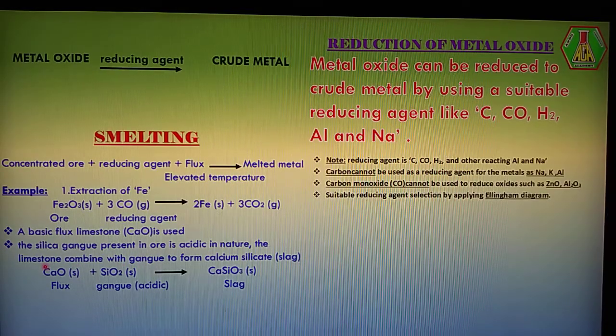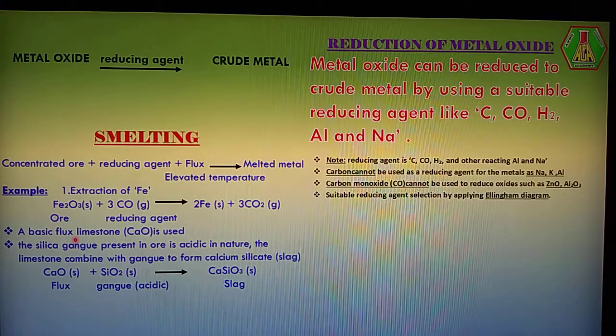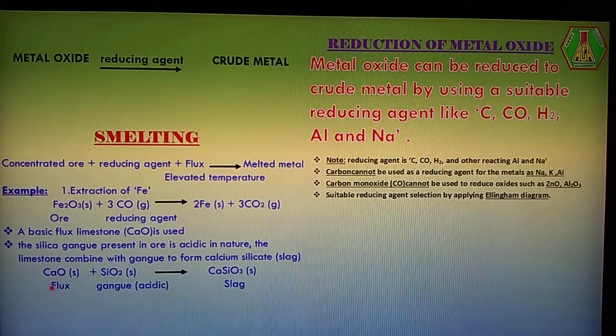That's why the limestone combines with gangue to form calcium silicate as slag. Any other impurities may also be present. I mean silica as gangue may be removed in the presence of the added flux, that is limestone. So the flux combines with the gangue to form slag.